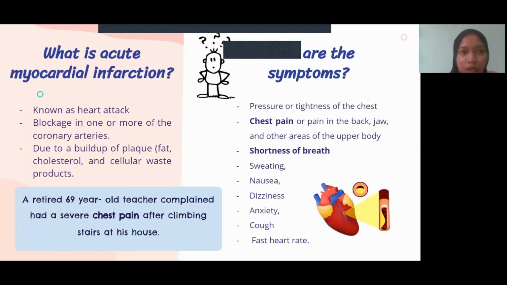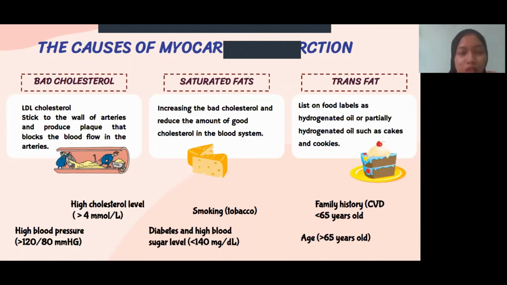Okay, next is what are the causes of myocardial infarction, which is due to the blockage or narrowing of the coronary artery from the build-up of plaque. There are several causes that may lead to the blockage in the coronary artery, such as the presence of bad cholesterol, saturated fats, and trans fat. Bad cholesterol, also known as low density lipoprotein, will stick to the wall of the arteries and produce plaque that blocks the blood flow in the artery.